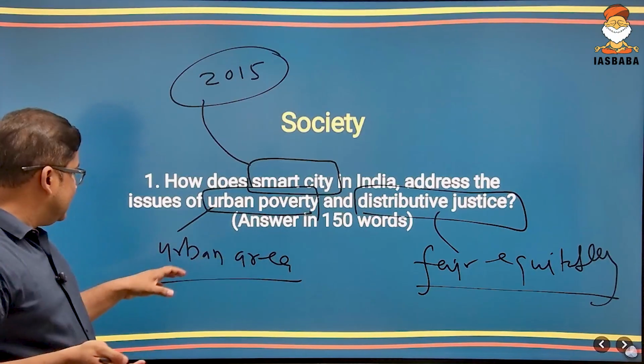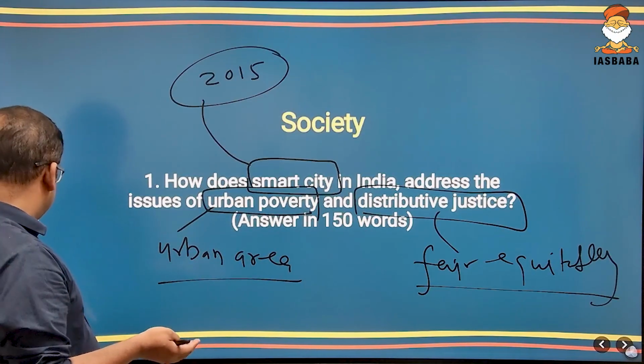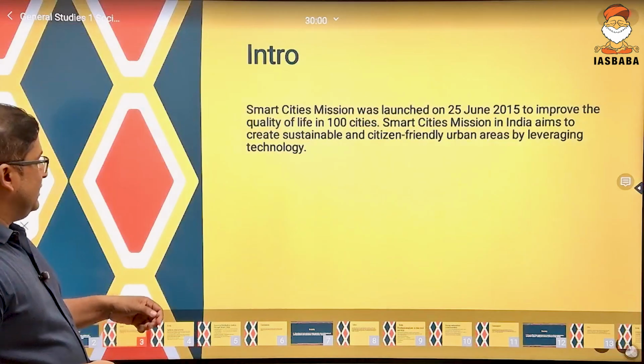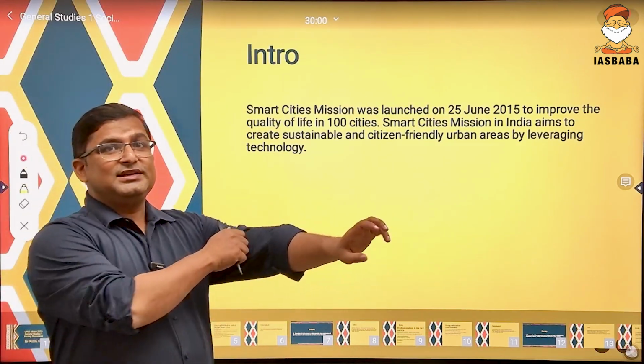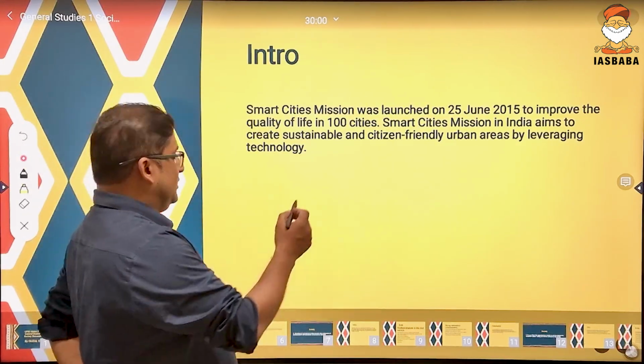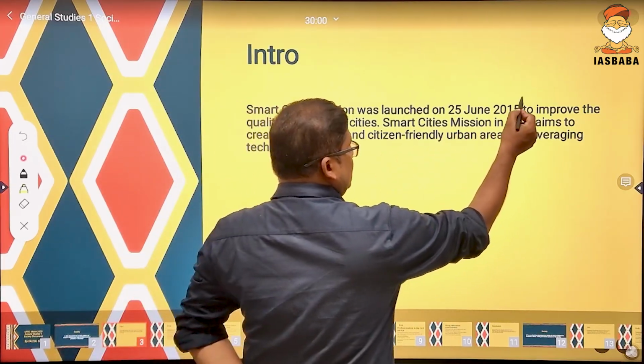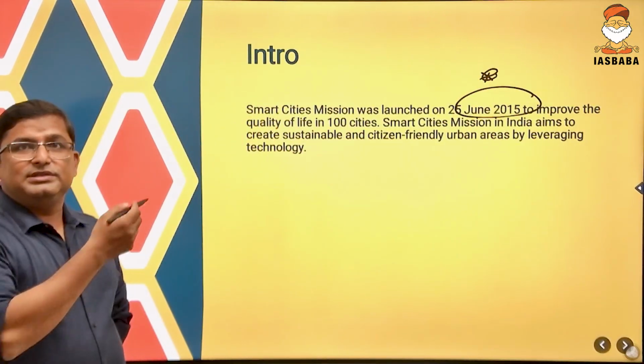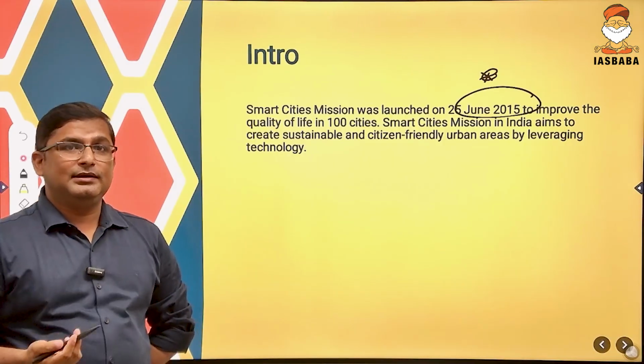So we are going to see what should be written in the introduction as well as what should be written in the main body. In the introduction, you can basically tell that the Smart City Mission was launched in June 2015. See, I was telling you this Smart City Mission has completed 10 years.